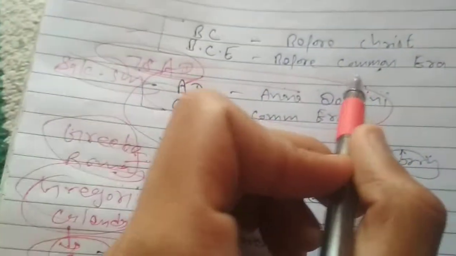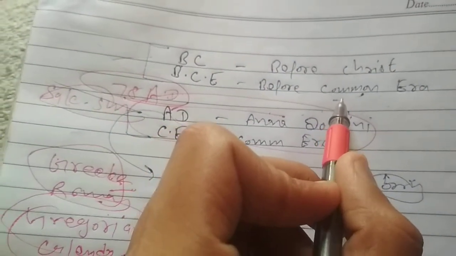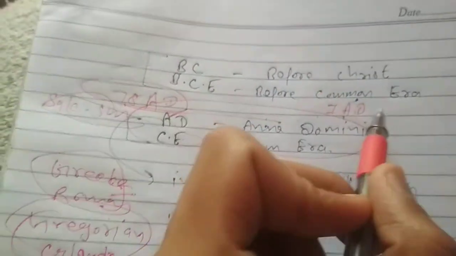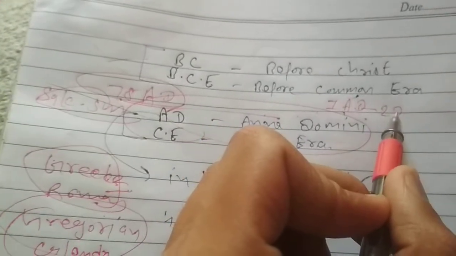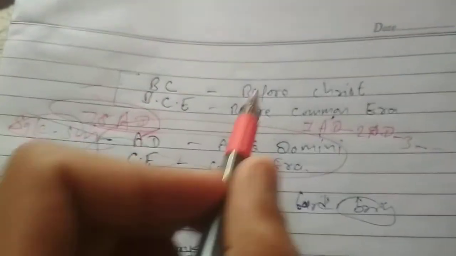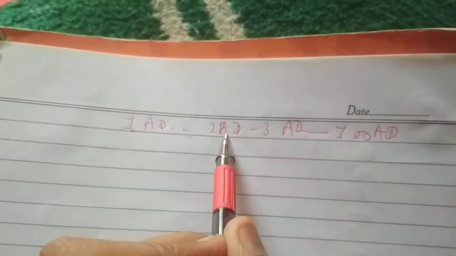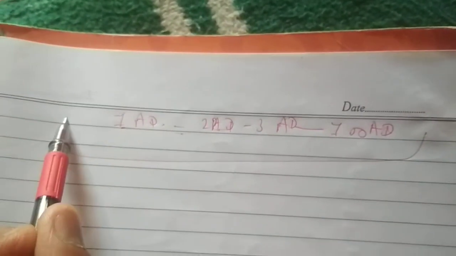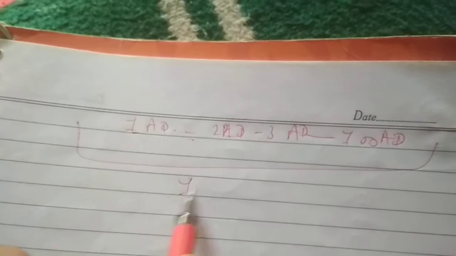AD, it means if I write 1 AD, then which date comes after 1 AD? Second AD, third AD, and so on. So from 1 AD to 100 AD, how many years are there? 100 years. Okay, no problem. So it is called first century AD.